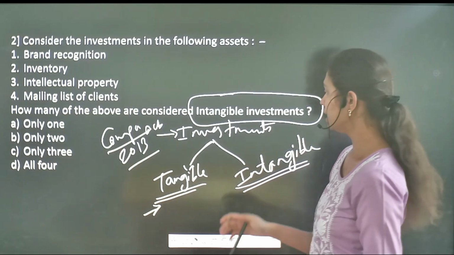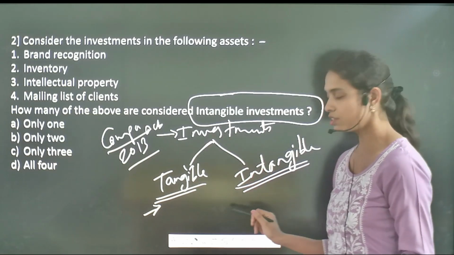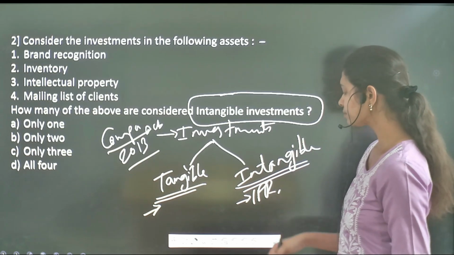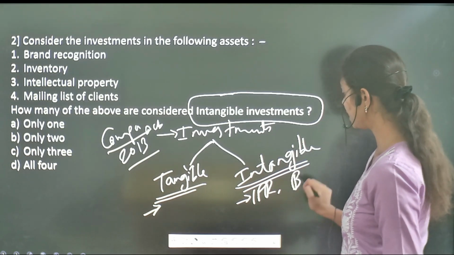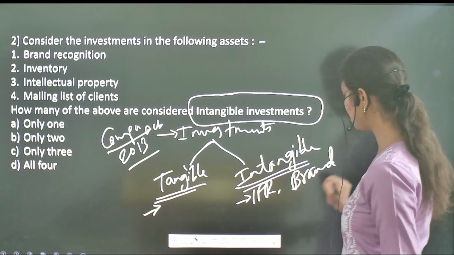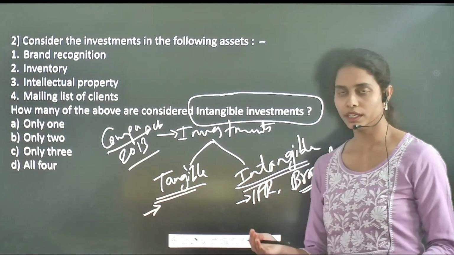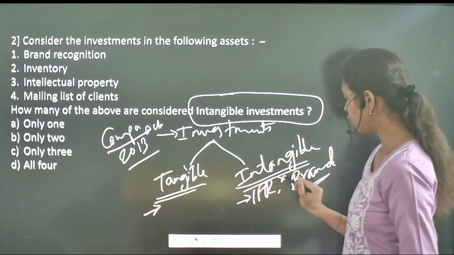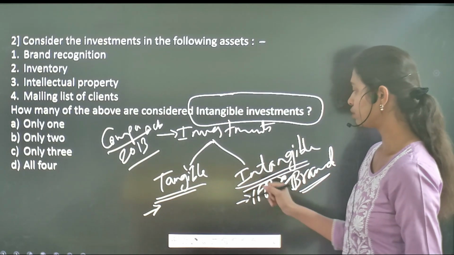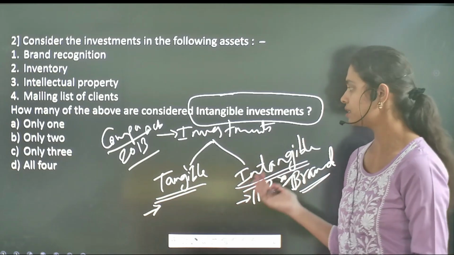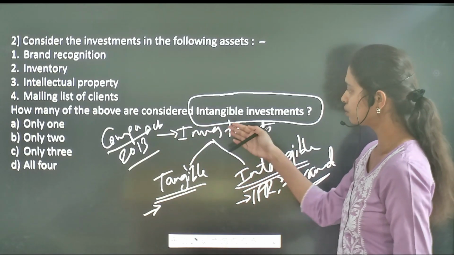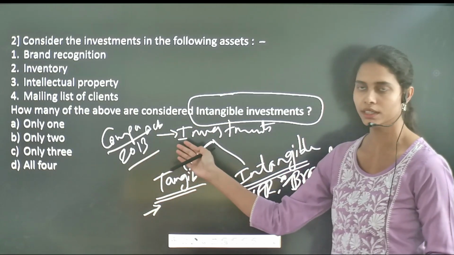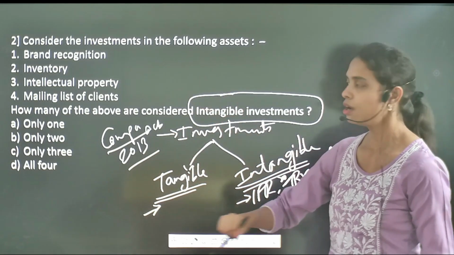Here the investment in intangible assets refers to, for example, IPR, that is the intellectual property rights, and also to brand, that means making a brand, for example for clothing or for any product. Providing a branding also comes under the intangible asset investment. So with regard to this particular investment classification which has been given by the Companies Act of 2013, let's see the different statements with regard to this question.